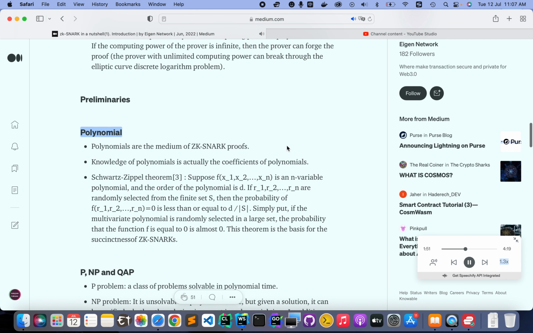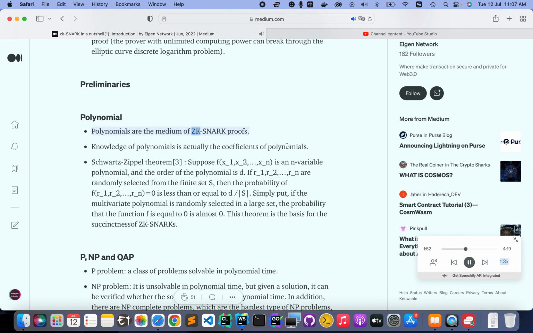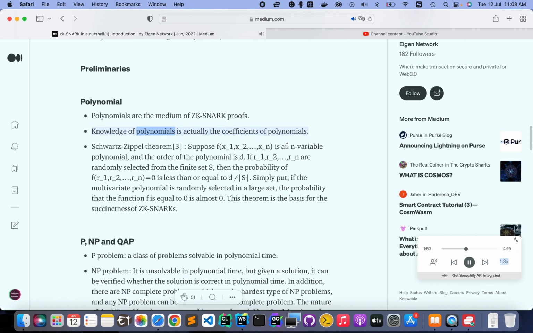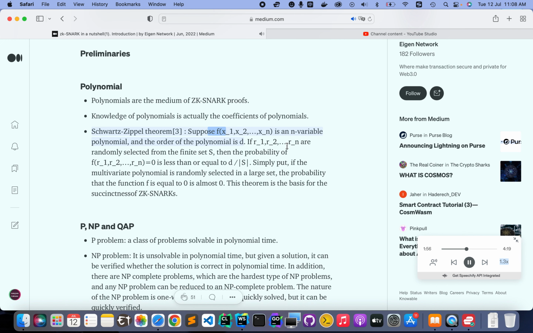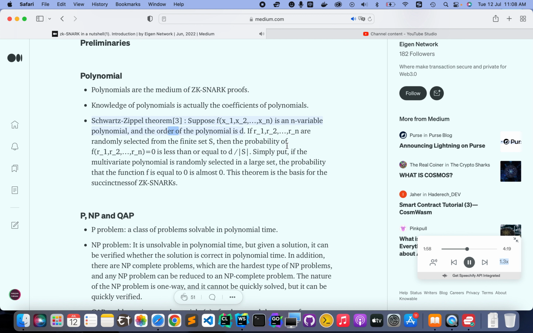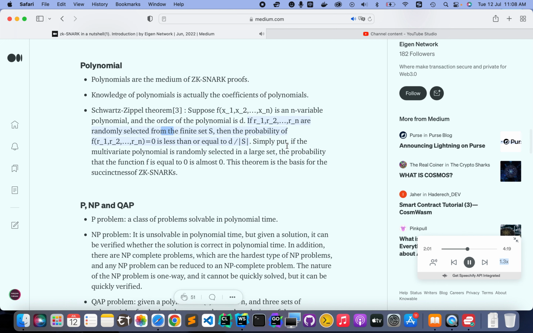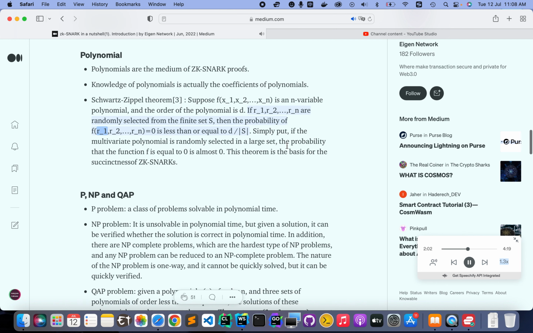Preliminaries. Polynomial. Polynomials are the medium of ZK SNARK proofs. Knowledge of polynomials is actually the coefficients of polynomials. Schwartz-Zippel theorem [3]. Suppose f(x_1, x_2, ..., x_n) is an n-variable polynomial, and the order of the polynomial is d. If r_1, r_2, ..., r_n are randomly selected from the finite set S, then the probability that f(r_1, r_2, ..., r_n) equals 0 is less than or equal to d/|S|.